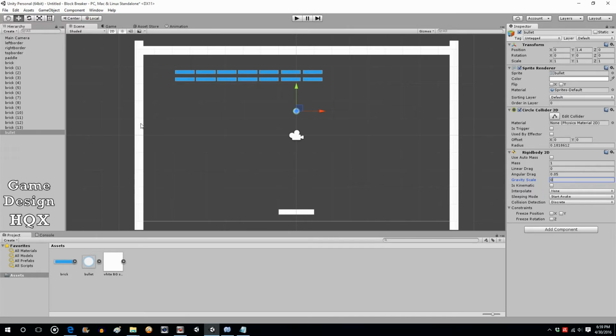So far, so good. We have our border, we have the bricks, we have the ball, and we have the paddle. Now, the ball is going to start off on the screen, but if a ball is lost, a new ball has to be created. We'll cover how to do that later. Again, that's also using something that's known as instantiation.